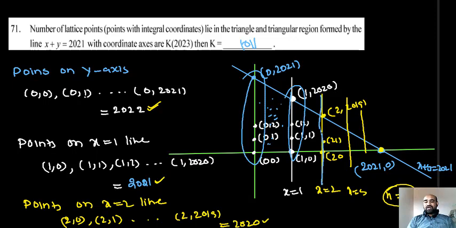Similarly, I found the number of integral points on this line. The important thing is, in this space we have infinitely many points, but no ordered pair with integral coordinates, because after 1 comma 0 comes 2 comma 0 only. In between, you can't identify a point where both coordinates are integers. Like that, on each line we get some points, up to the end point 2021 comma 0. So in total 1 plus 2 plus so on up to 2022 points exist in the triangular region, including sides.